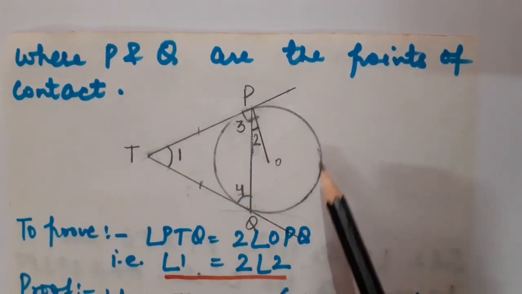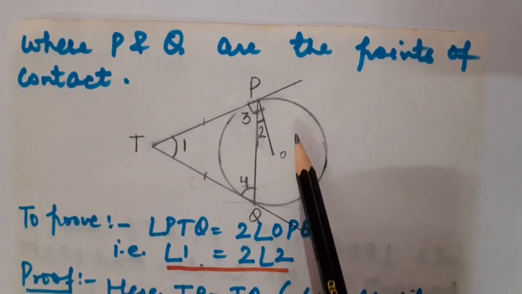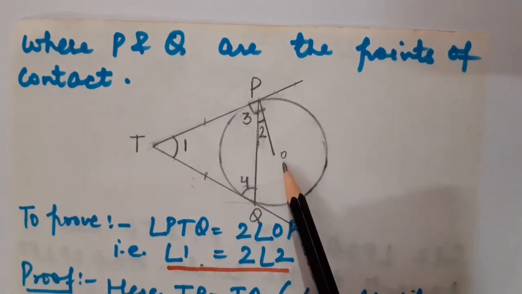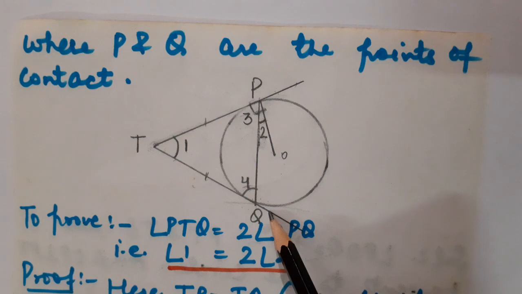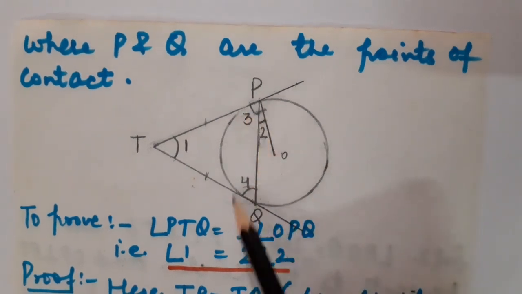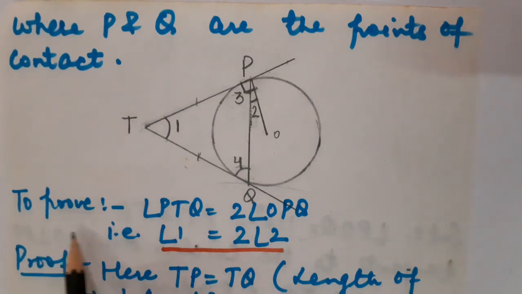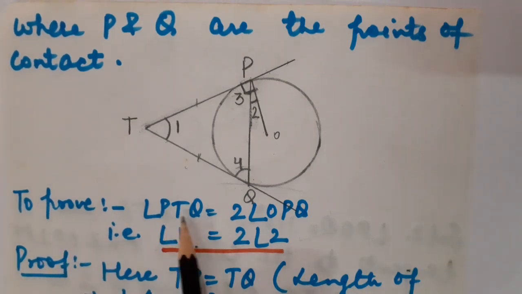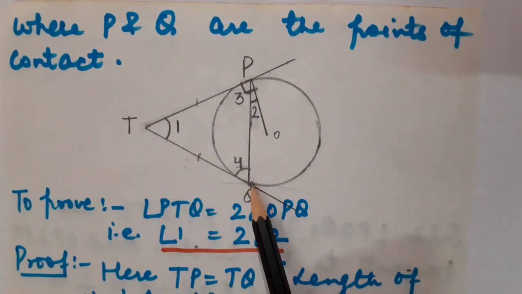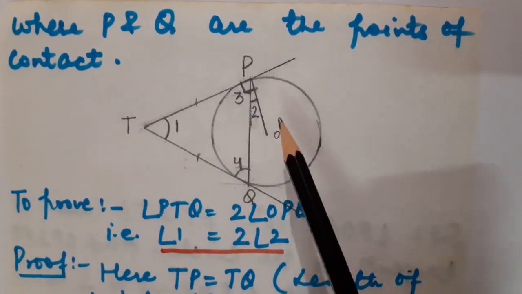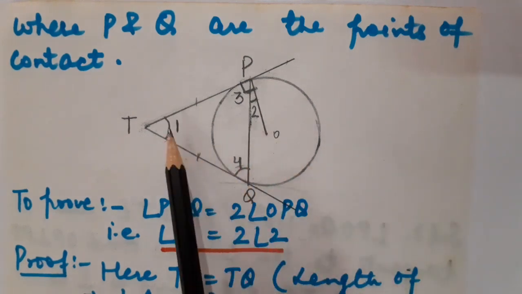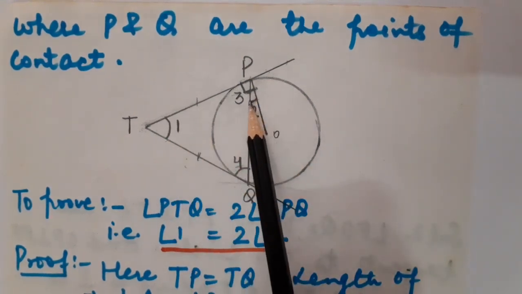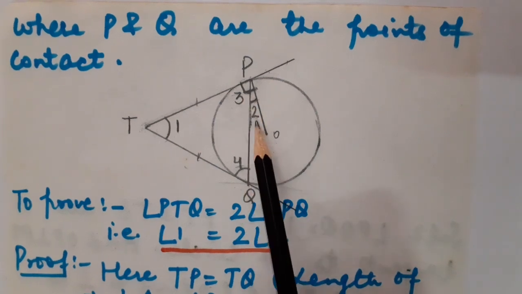Now you please look at this diagram, you will better understand. So this is a circle with center O. T is the external point. TP and TQ are the tangents to the circle. And P and Q are the points of contact. Now to prove that angle PTQ is equal to twice angle OPQ. For your convenience, I have given the name angle 1. This smaller part, that is OPQ, is angle 2.